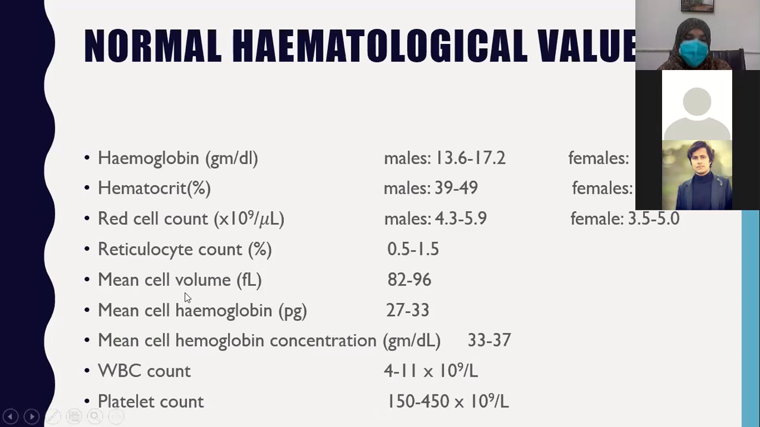This MCV, mean corpuscular volume, this MCH and MCHC, these three are very important red blood cell parameters that are to be used for the identification of different disorders of red blood cells, and we will discuss them in detail in further lectures. So memorize mean corpuscular volume: 82 to 96 femtoliters. Mean cell hemoglobin is 27 to 33 picograms. MCHC is 33 to 37 gram per deciliter. We will be discussing these parameters of red blood cells in detail in further lectures.